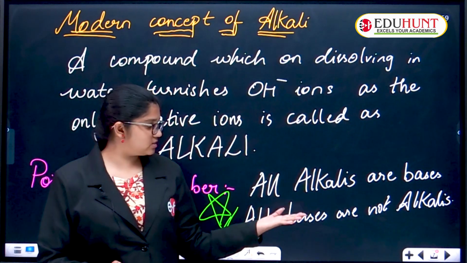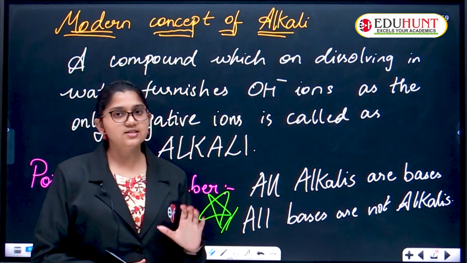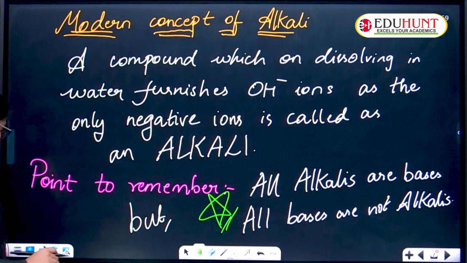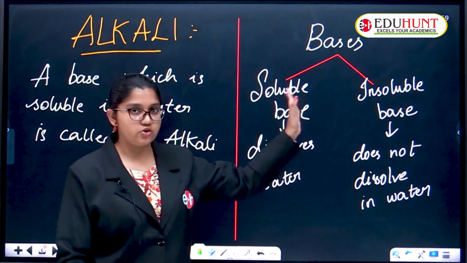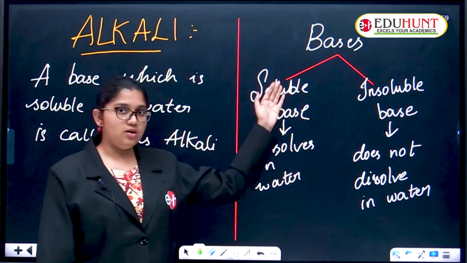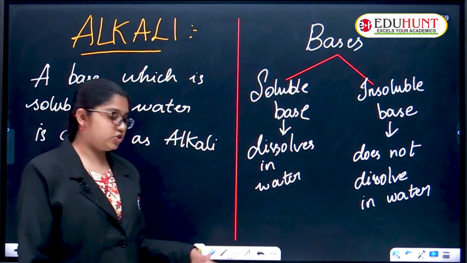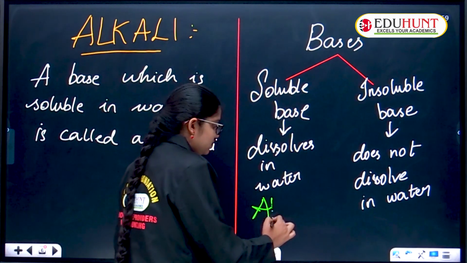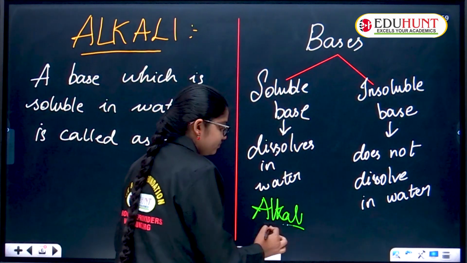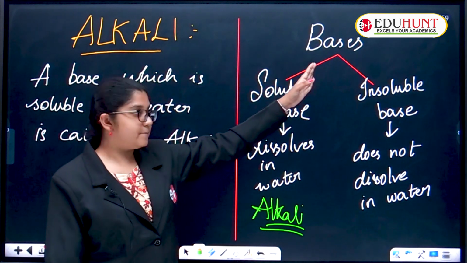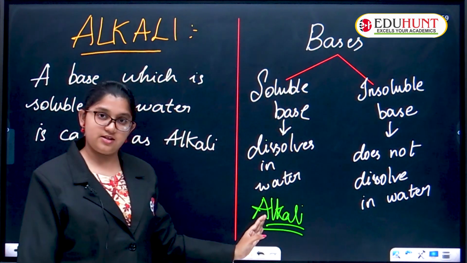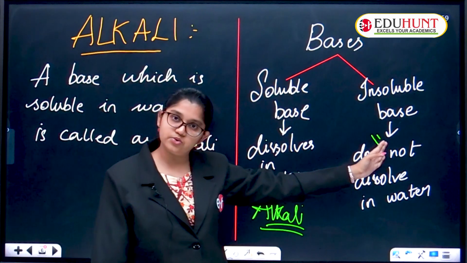Why, ma'am? Why is it so? Children, I told you we have two classifications, soluble and insoluble. All soluble bases, which are called alkalis, come under bases. But all bases may not be alkalis, because they may be insoluble bases also.